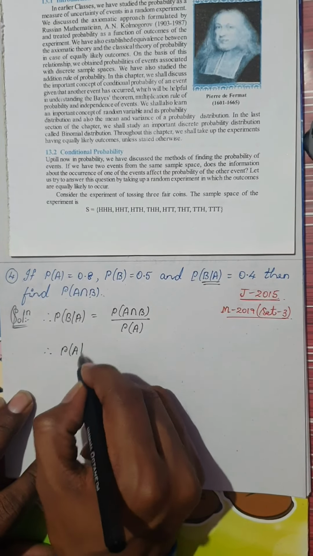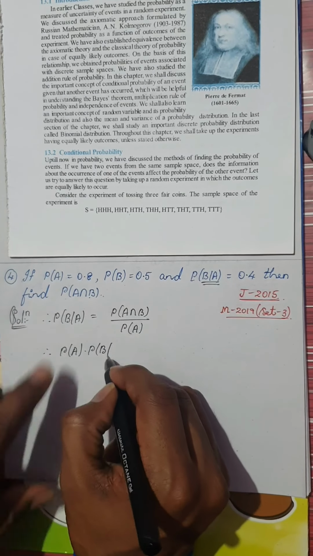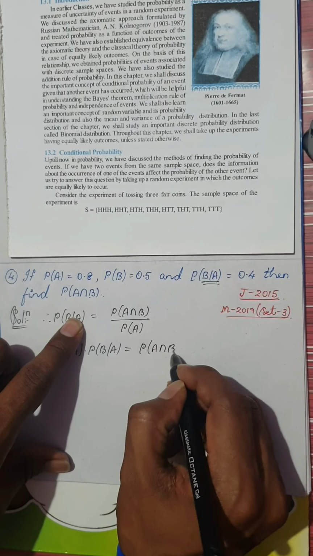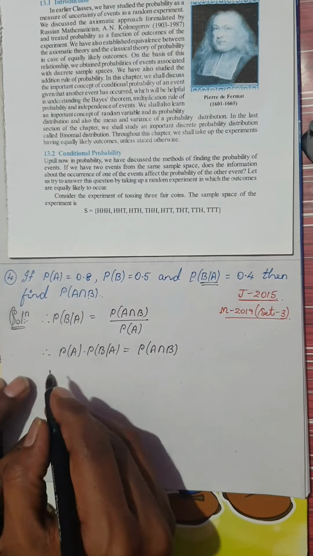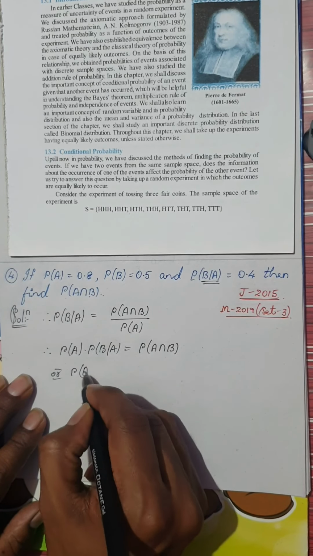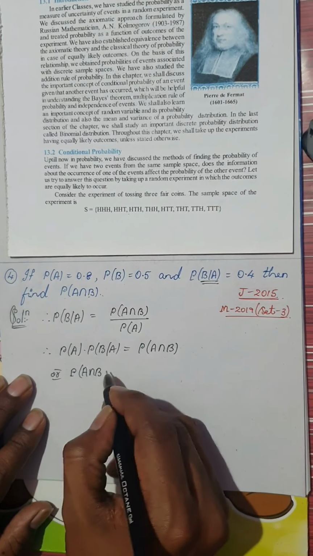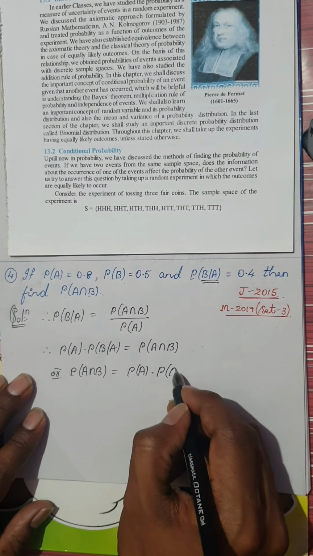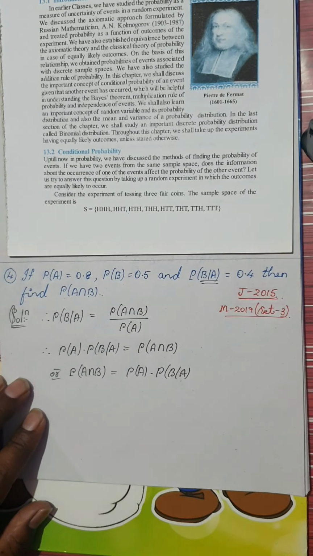P of A into P of B given A is nothing but probability of A intersection B, isn't it? Just by cross multiplication. Or you can write the same formula as probability of A intersection B is simply probability of A into probability of B given A.